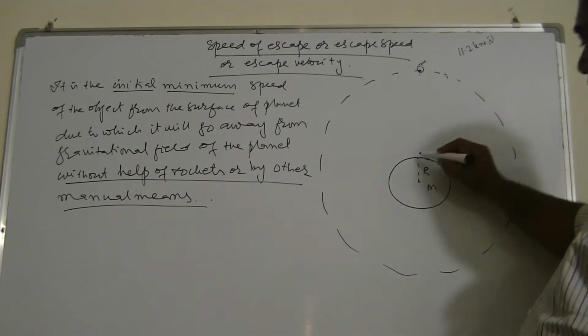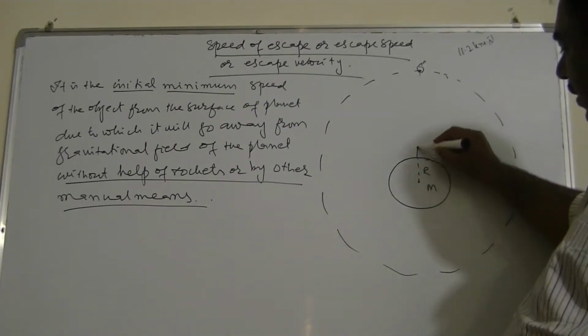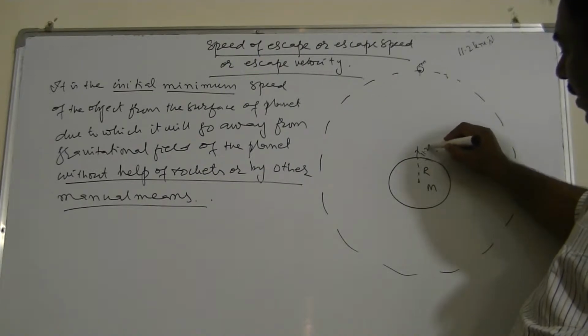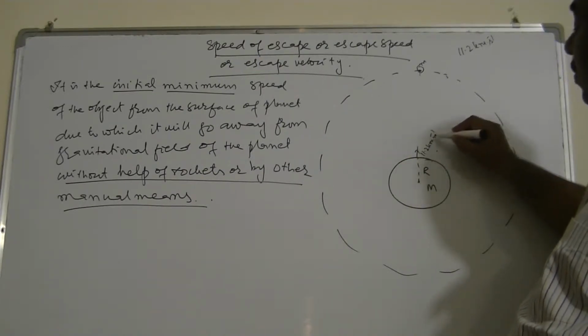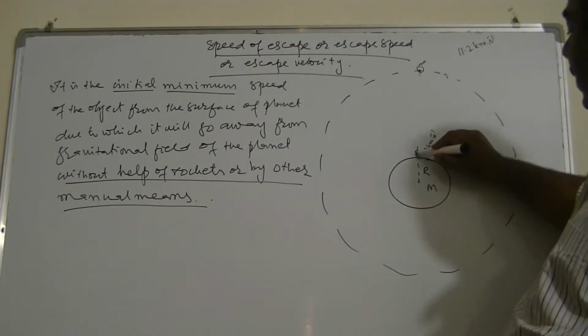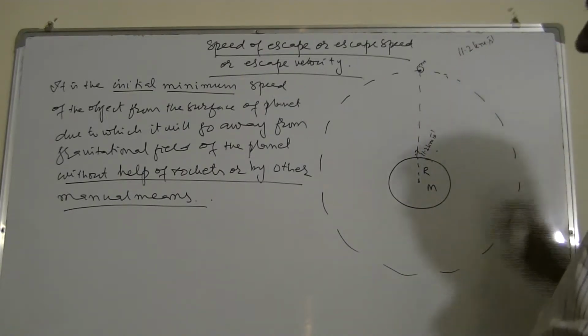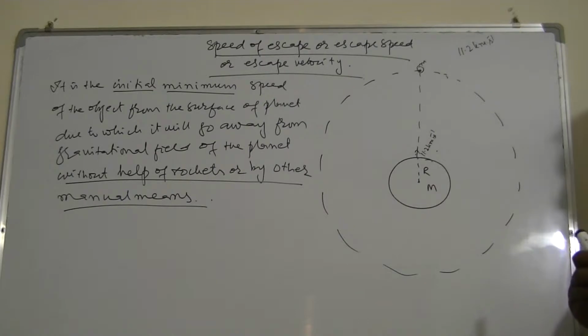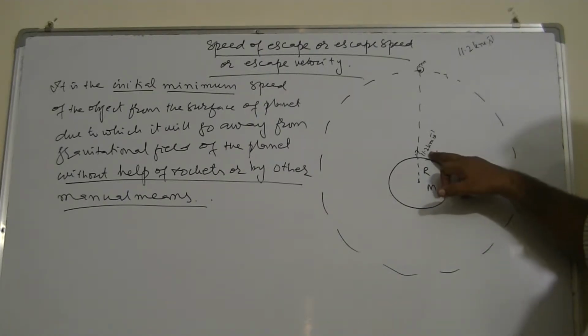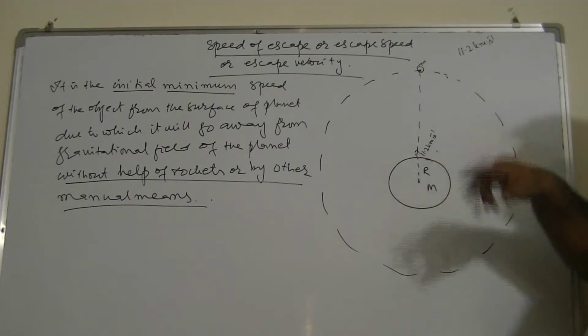It means suppose this is the Earth, and if I throw the body from the Earth with a speed of 11.2 kilometers per second, it will never return to the Earth. It will reach this point of infinity, where the gravitational field is zero. So I can say this is the initial speed. And also it's the minimum.